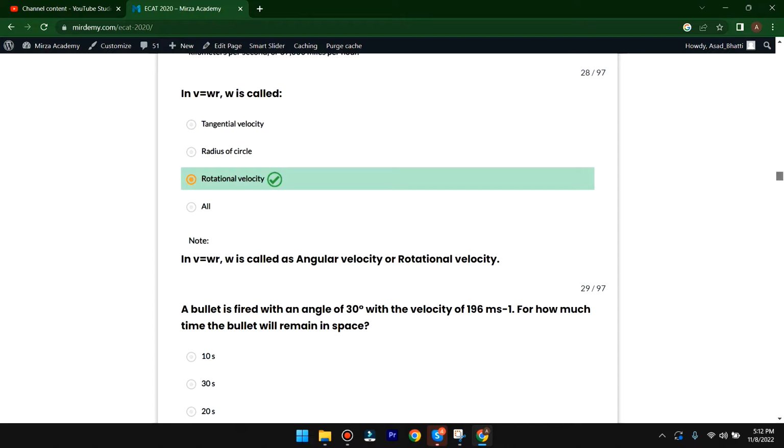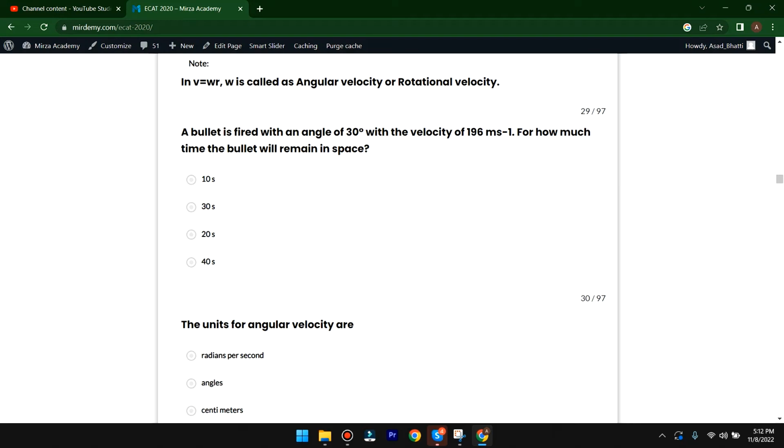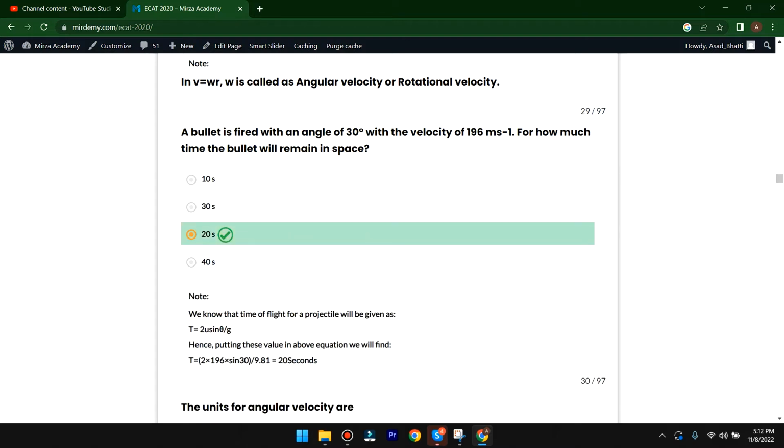The next MCQ is. A bullet is fired with an angle of 30 degrees with a velocity of 196 meter per second. For how much time will the bullet remain in space? Very simple, 10 seconds, 20 seconds. Here the C option is correct. We know that the time of flight for a projectile is given as T is equal to 2u sine theta over g. Hence, putting the values in the question, we will get 20 seconds. So here C option is correct.